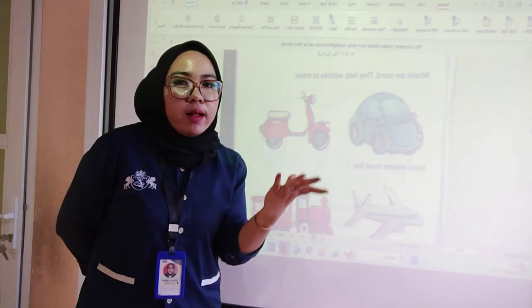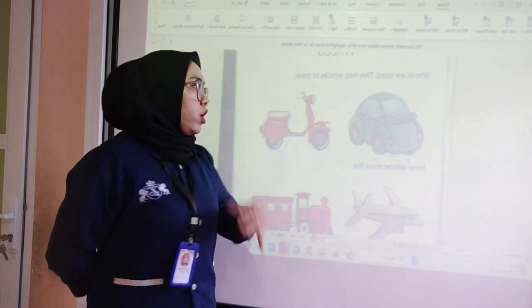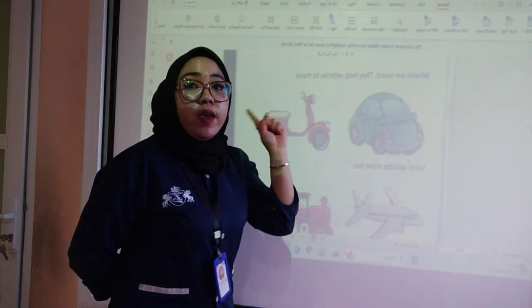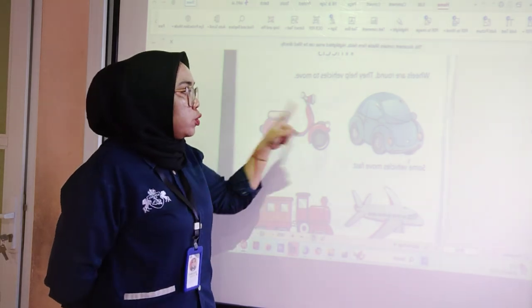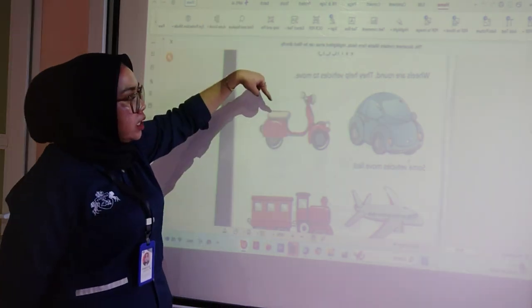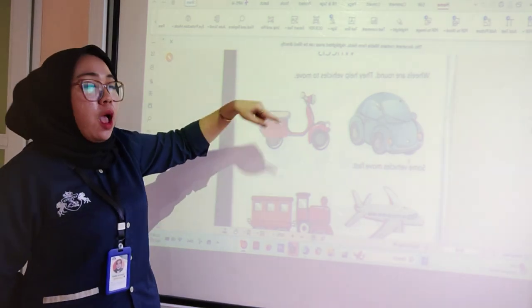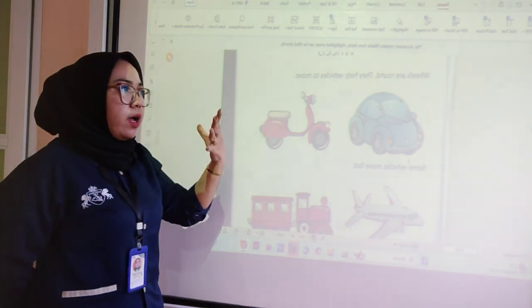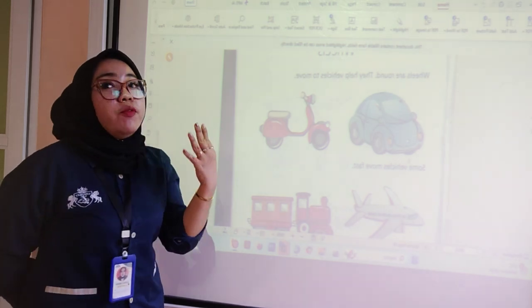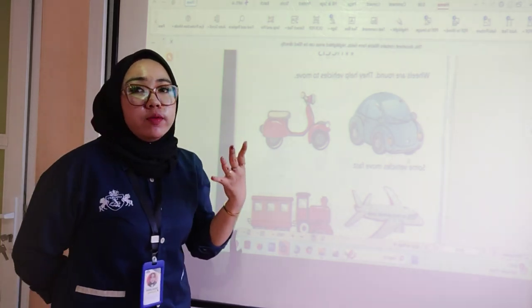Okay, what things can help the vehicle to move? Wheels. Okay, guys. So there are the examples of vehicles that use wheels to move. The first one is, what is it? Car. Okay. The second one is, what is it? Motorcycle. Because of wheels, guys, vehicles can move fast and vehicles also can move slow.